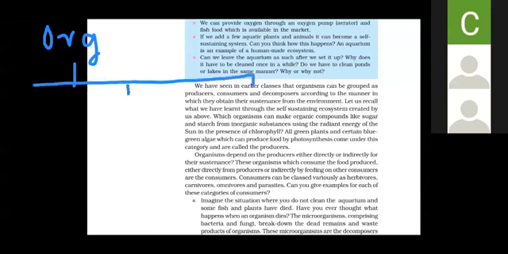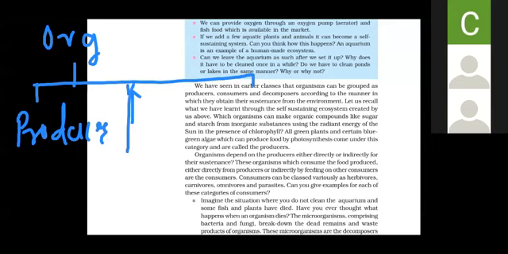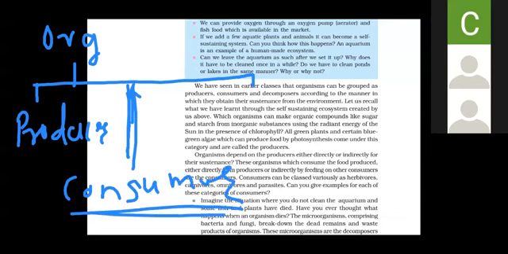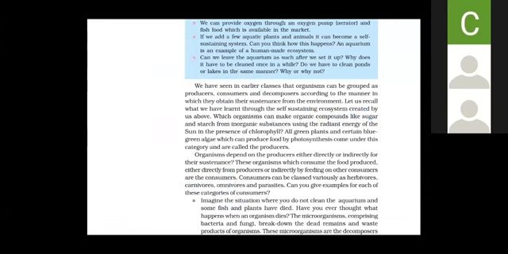Producer means the one who produces the food. And the second is consumer, the one who consumes the food that has been produced. And last, decomposers, who decompose the organic matter, who decompose the producers and the consumers. So there is a division into these 3 types.